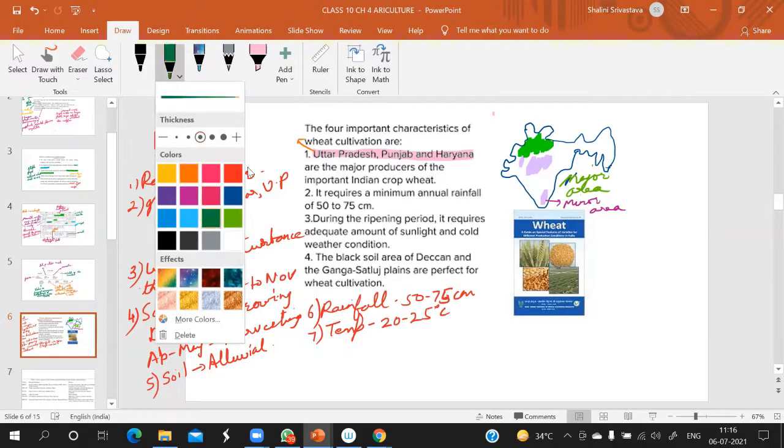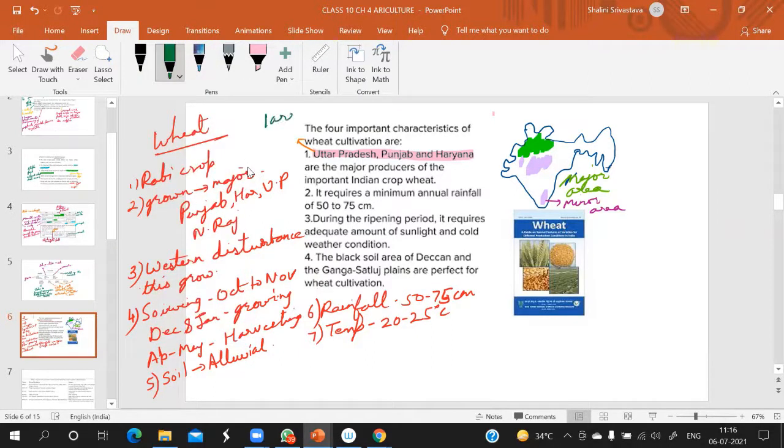UP is the largest producer, even more than Punjab. Ma'am, in Punjab the crop is also high. No, child, the soil in Punjab is good, and Haryana is due to the green revolution. We can say it is due to the green revolution.